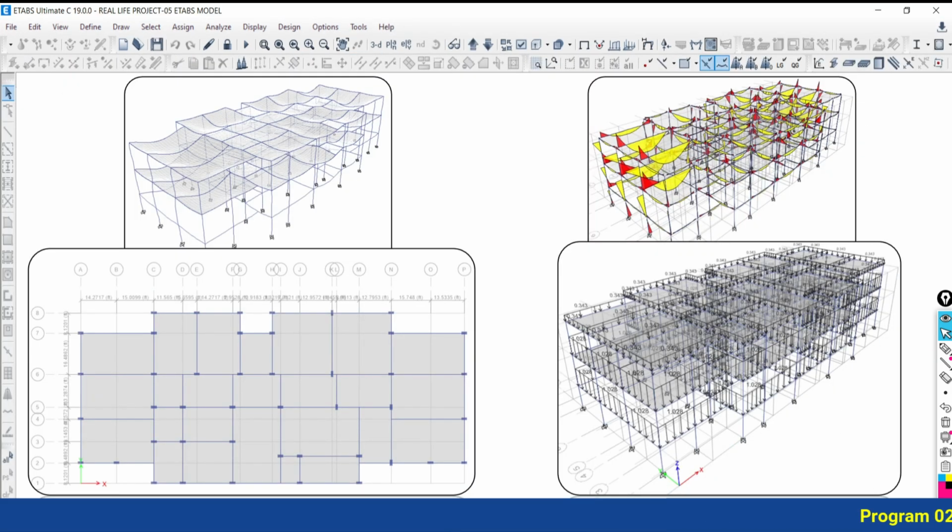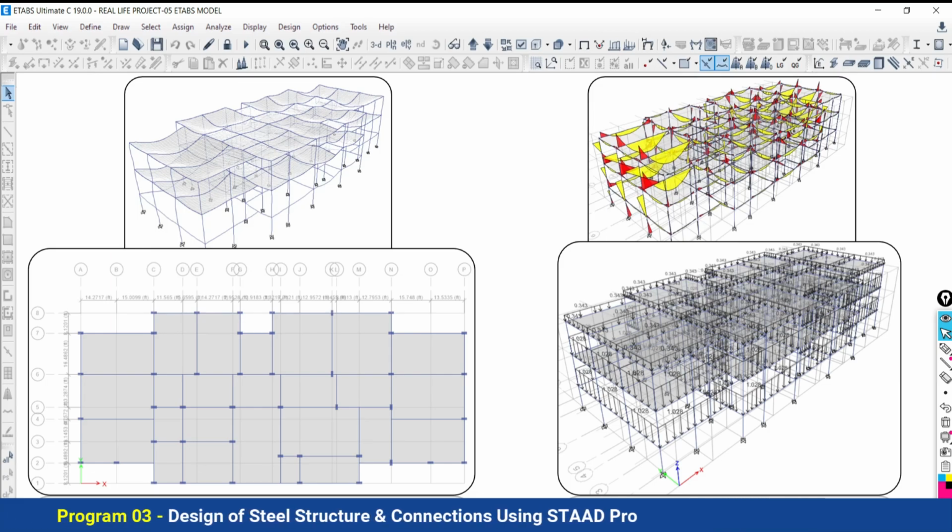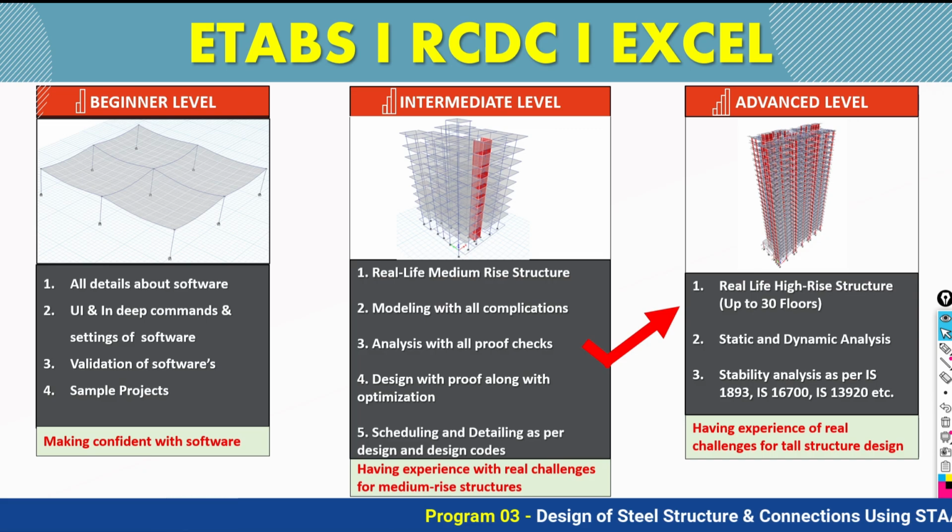This sample project, the dummy project, is not a real project. We are taking it with the objective of giving you the experience of working with the software, and confidence in working with it. These are the things we are going to cover in the beginner level. After completing the beginner level, our participants will be confident to use the software.